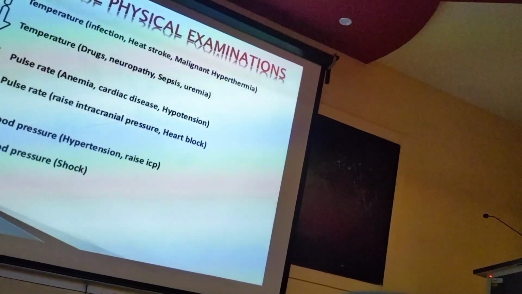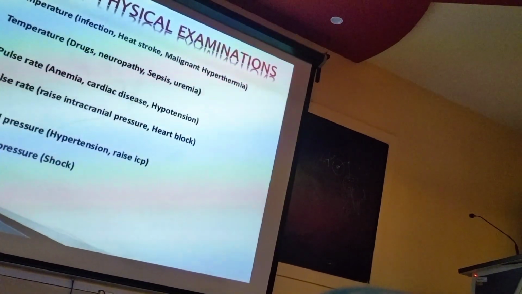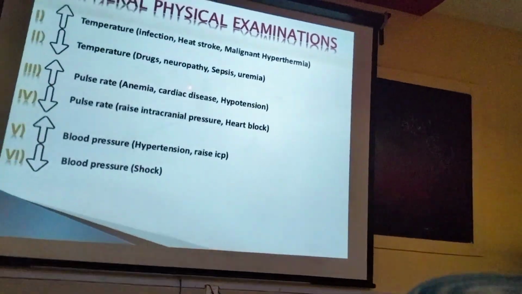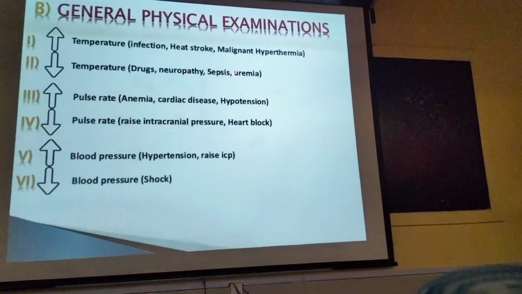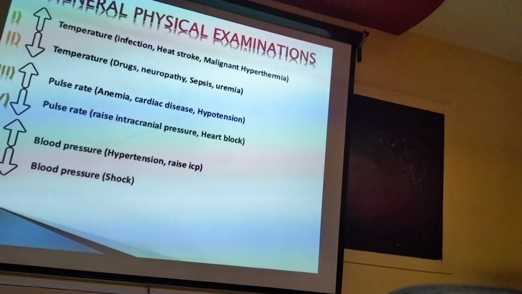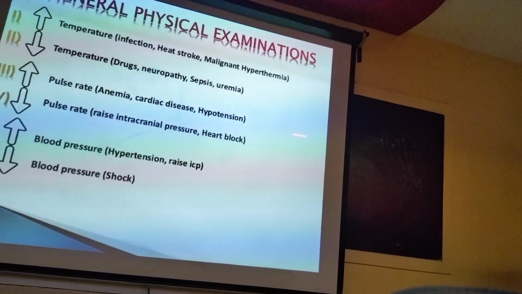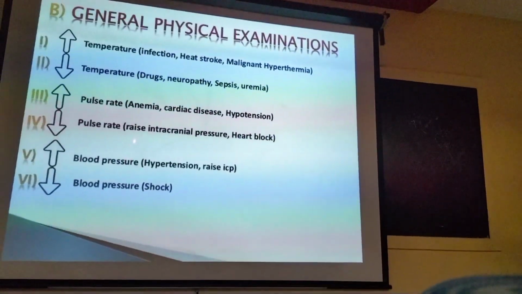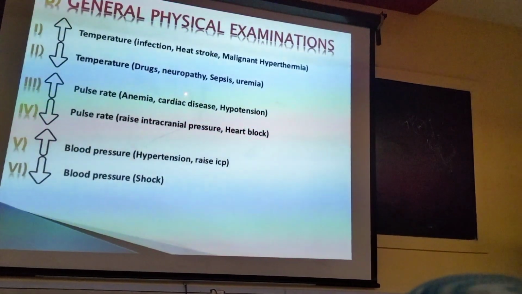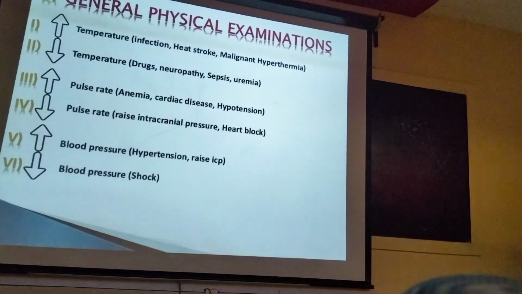Okay. If the patient's temperature is decreased, hypothermia, and the patient is unconscious, what are the possibilities? Drugs, neuropathy, sepsis (in sepsis there may be hyperthermia or hypothermia), and finally uremia. In these conditions, the patient is hypothermic. If the pulse rate is increased and the patient is unconscious, think of anemia, cardiac disease, and hypotension.